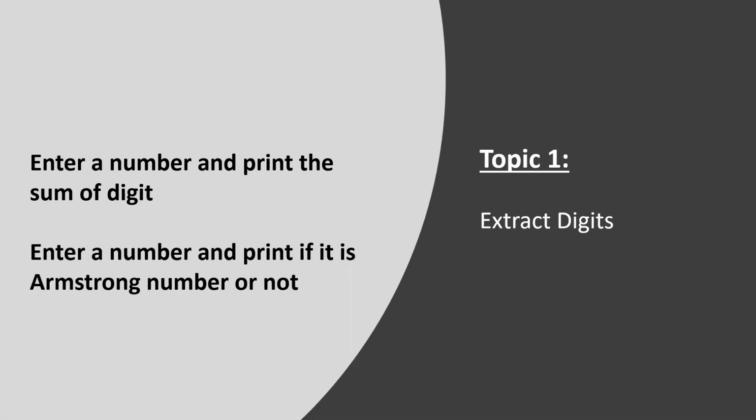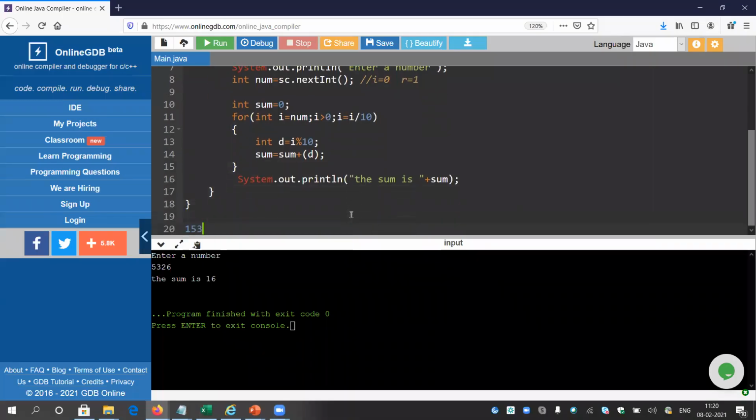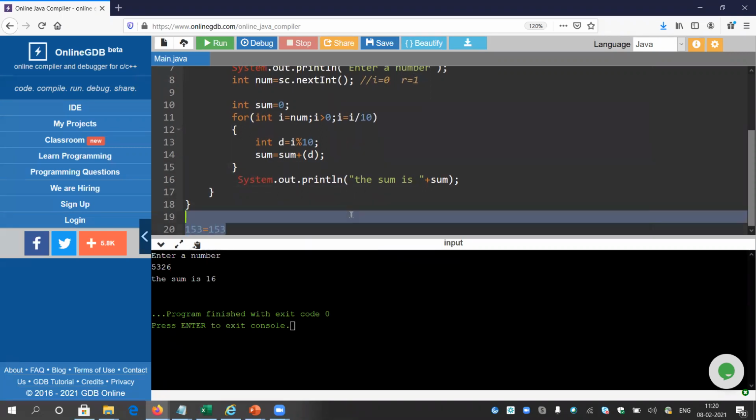Now the second program is: enter a number and print if it is an Armstrong number or not. 153 is basically an Armstrong number. Why? Because 1 cube plus 5 cube plus 3 cube is 153 itself. 1 cube means 1. 5 cube means 5 into 5 into 5, that is 125. 3 cube means 27. Now look, if you sum this, it will be 153 once again. So if the sum of the cube of each digit of a number is equal to that number itself, then it is called an Armstrong number.